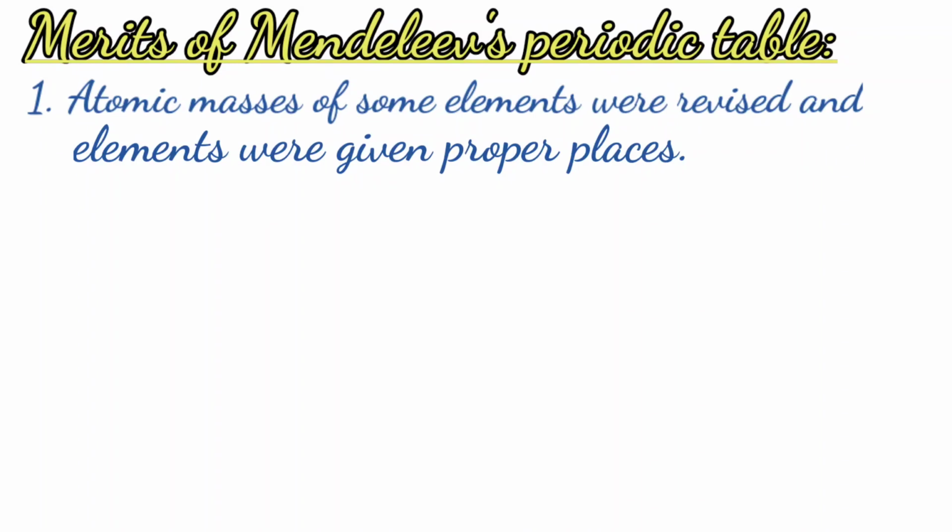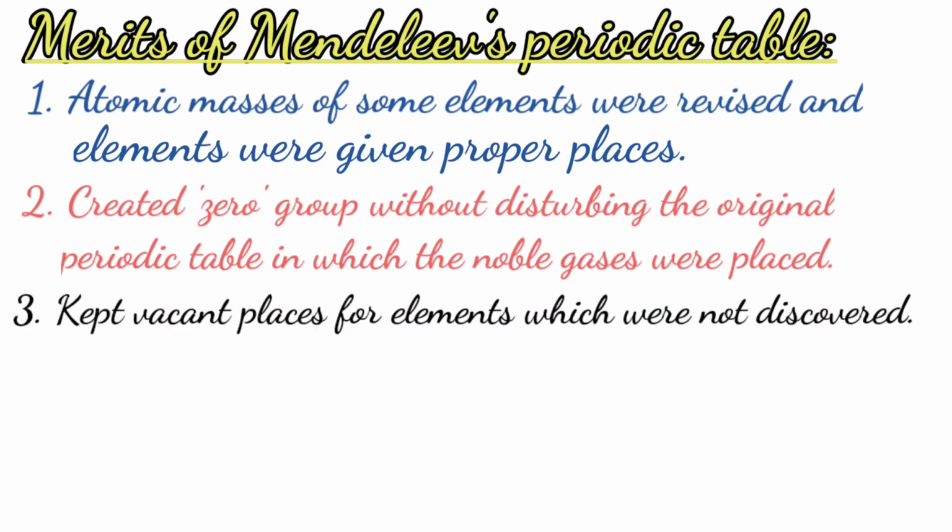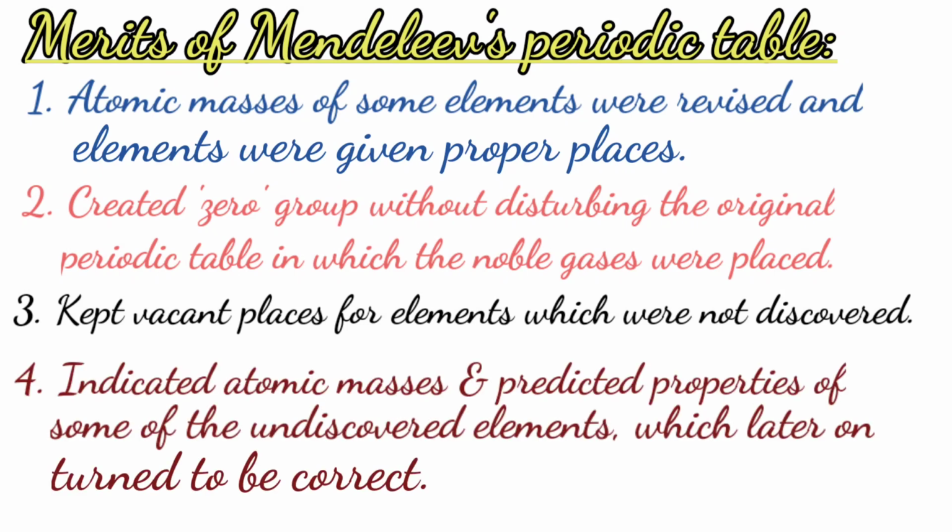Merits of Mendeleev's periodic table. First, atomic masses of some elements were revised and elements were given proper places. Second, created a zero group without disturbing the original periodic table, in which the noble gases were placed. Third, kept vacant places for elements which were not discovered. Fourth, indicated atomic masses and predicted properties of some of the undiscovered elements, which later turned out to be correct.